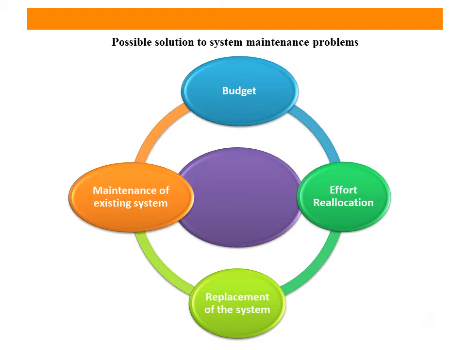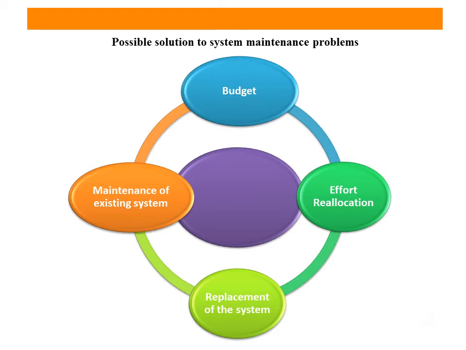While doing software maintenance, we have to calculate the cost, the persons, their efforts and management, and what type of tools and other resources they will use in the software maintenance system.